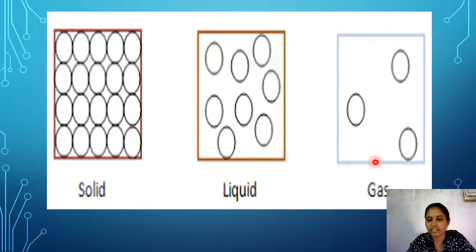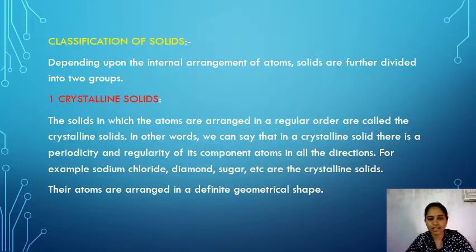And next one is gases. Here all the particles are far apart from each other, farther than in liquids. That's why the force of attraction between them is negligible. Gases do not have any fixed shape and fixed volume. The examples of gases are oxygen, helium, nitrogen, etc. So this is about solids, liquids and gases.